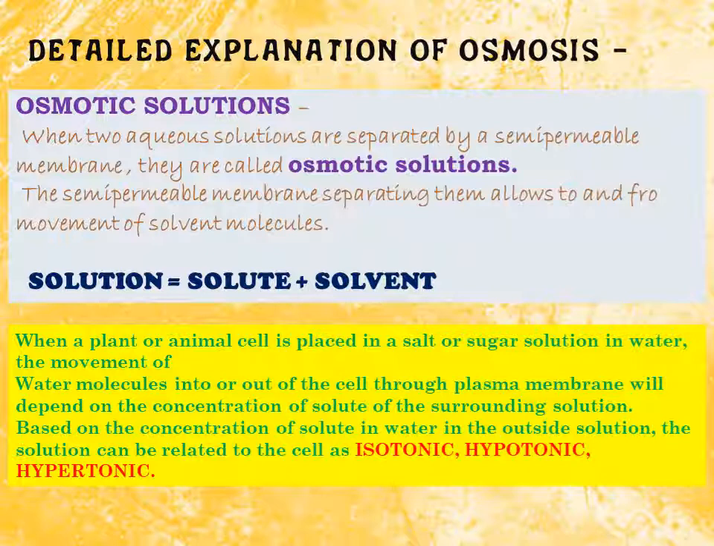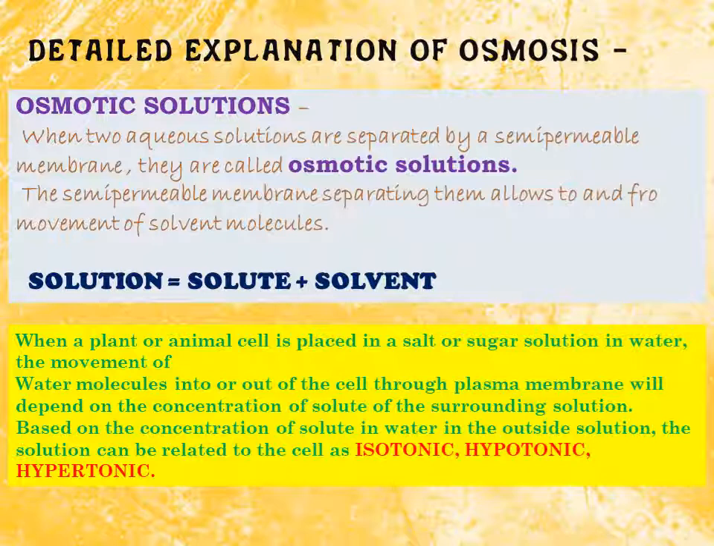Now what are solute and solvent? Suppose I have taken sugar and water. Out of the sugar and water solution, sugar will be termed the solute, because what is dissolved is the solute, and that in which it is dissolved is the solvent. After dissolving the solute into the solvent, it becomes a solution. So the components of a solution are solute and solvent.